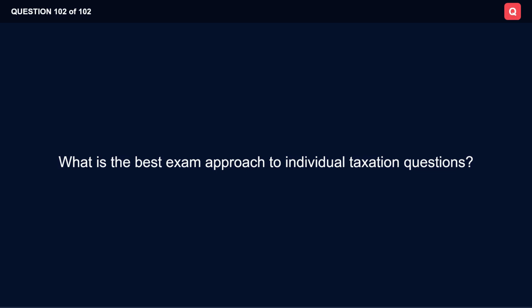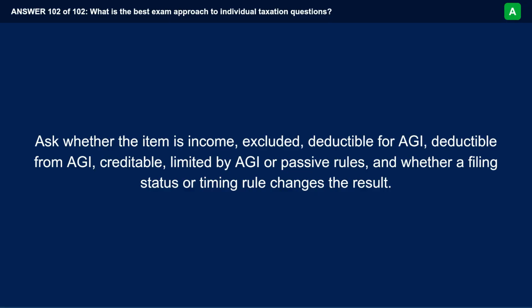What is the best exam approach to individual taxation questions? Ask whether the item is income, excluded, deductible for AGI, deductible from AGI, creditable, limited by AGI or passive rules, and whether a filing status or timing rule changes the result.